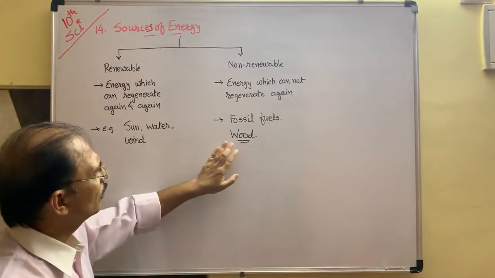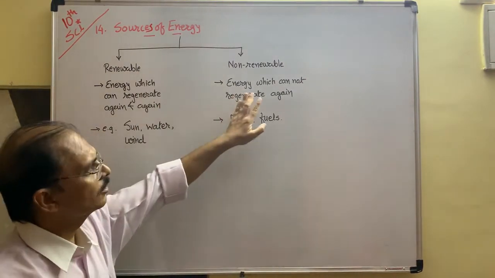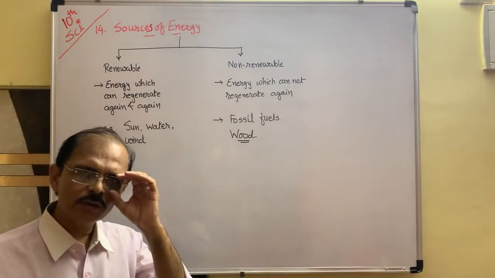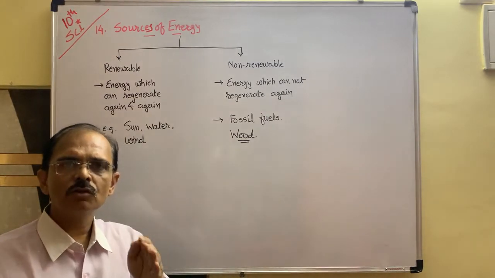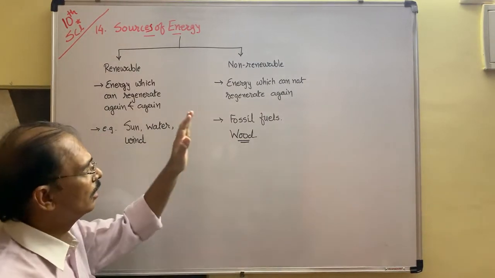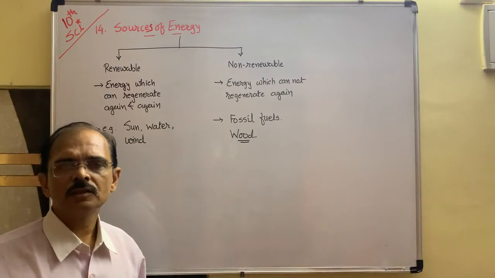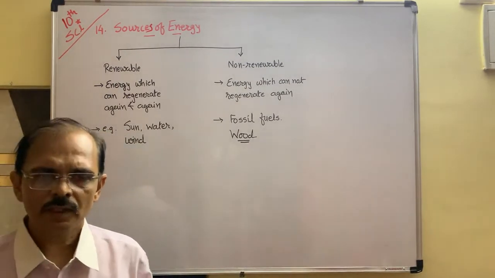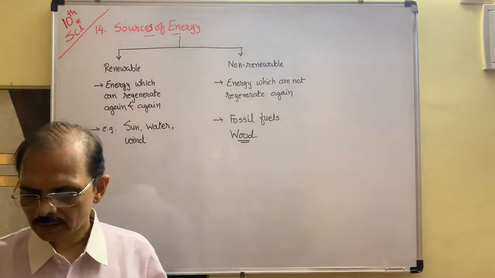And that's why we say that food is both renewable and non-renewable. All fossil fuels like coal, petroleum, petrol, diesel, kerosene are non-renewable sources of energy. Once exhausted, we cannot collect it back in the same form. So two types of energies are there.